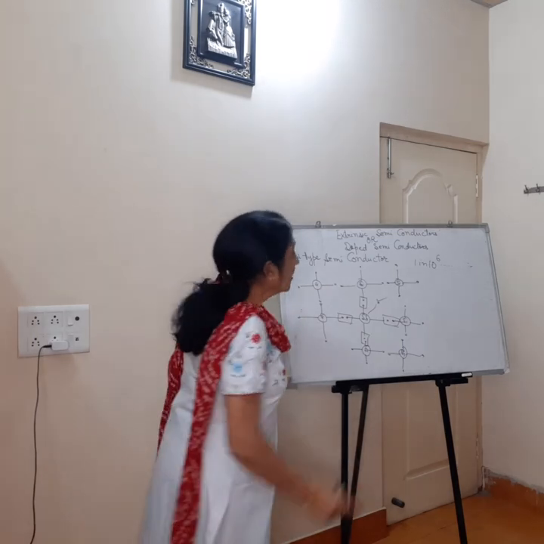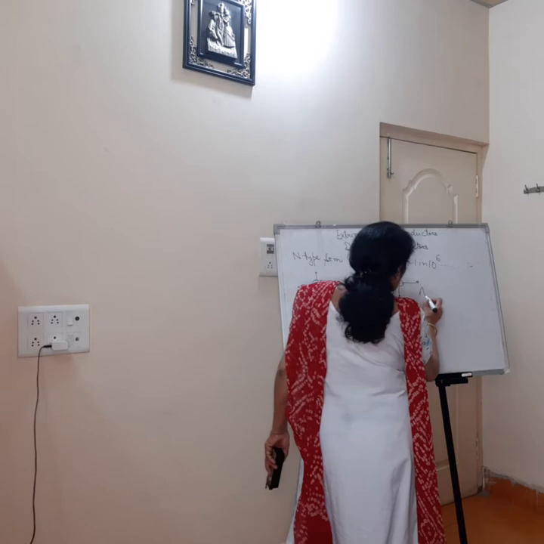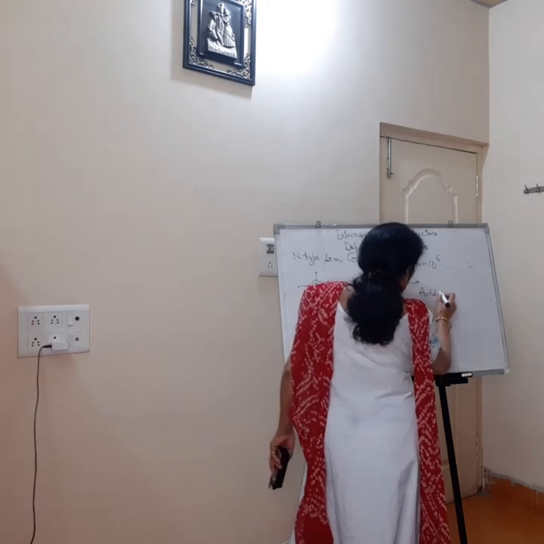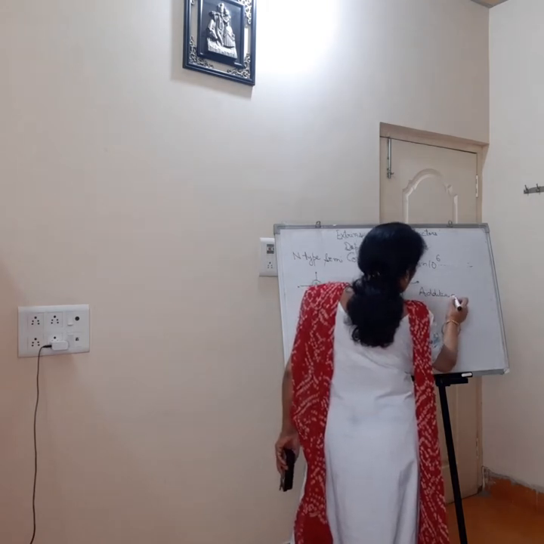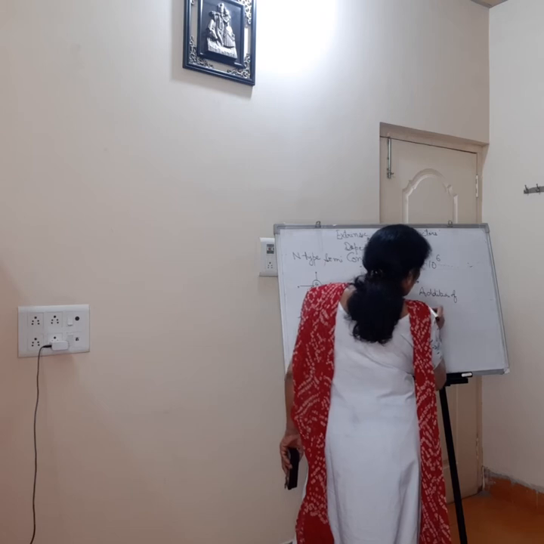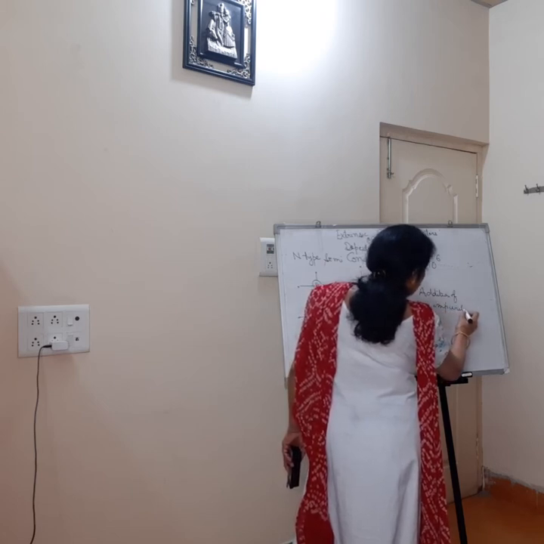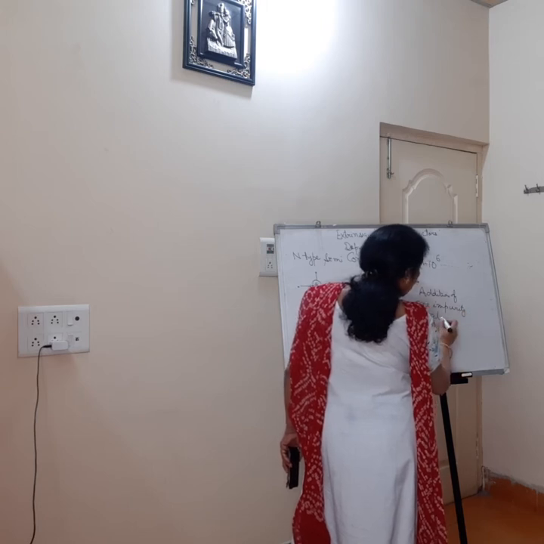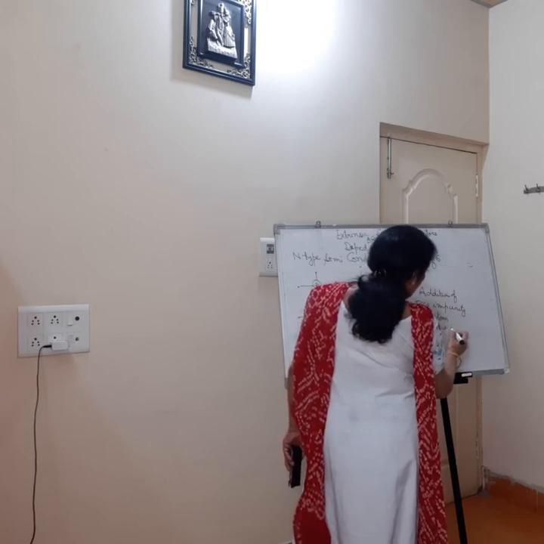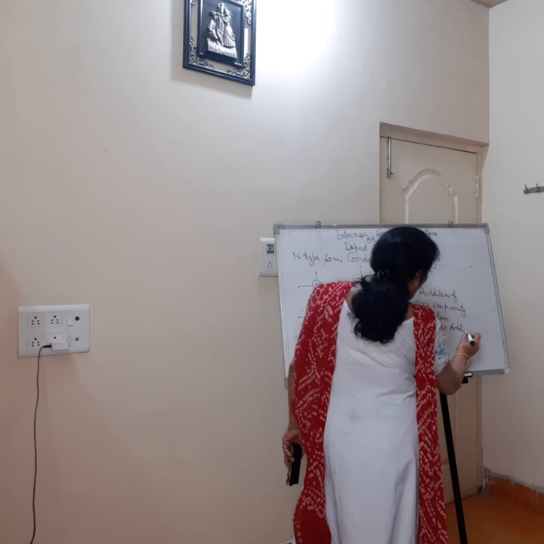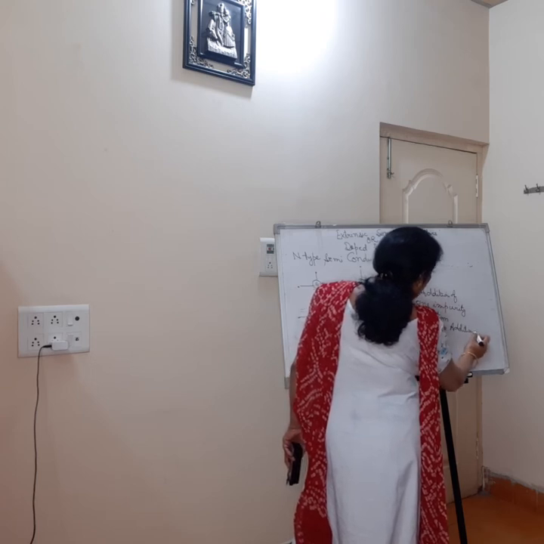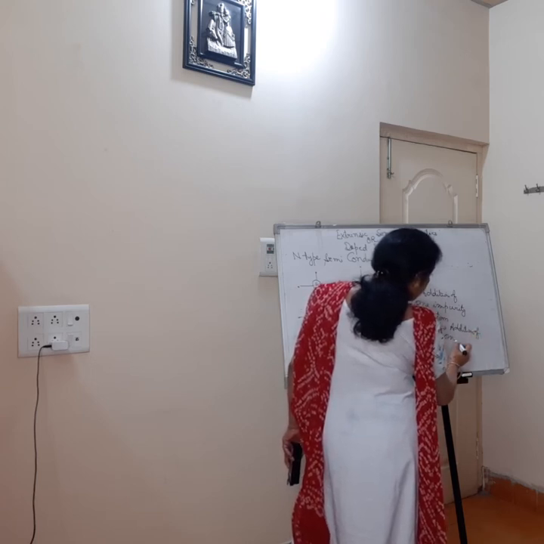So what does this mean? It means that the addition of one impurity atom leads to the addition of one free electron.